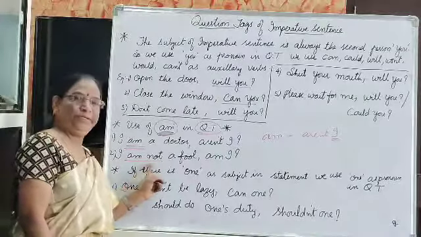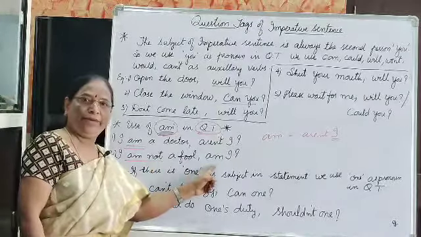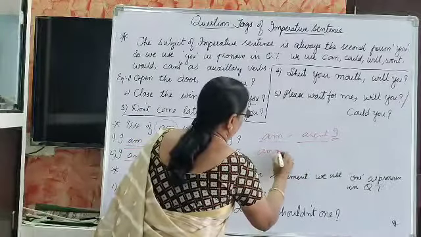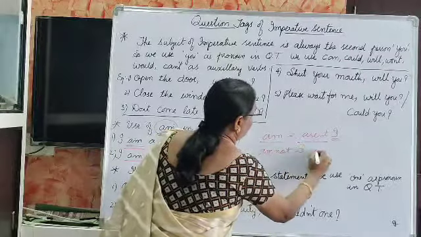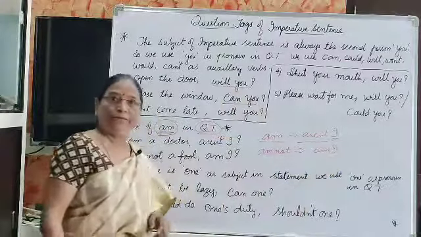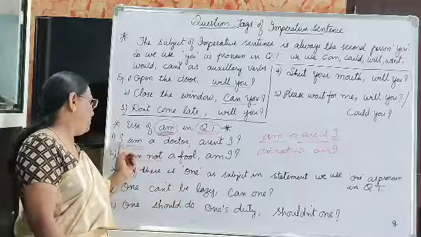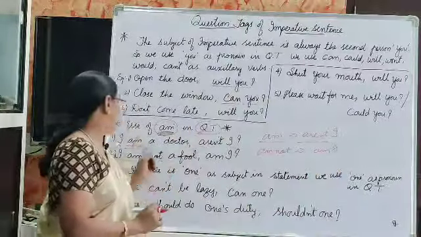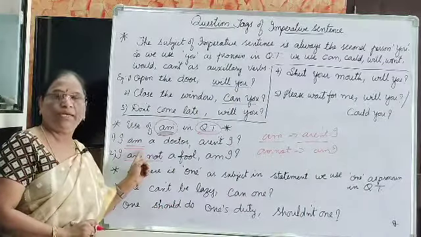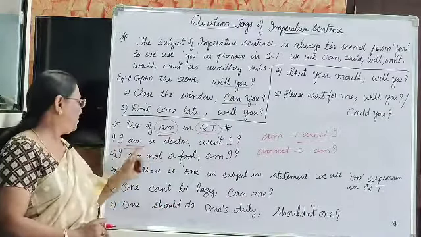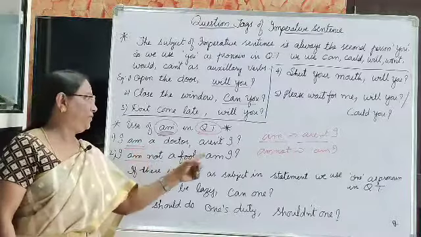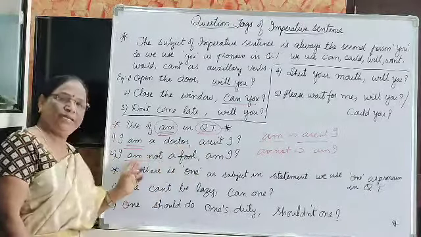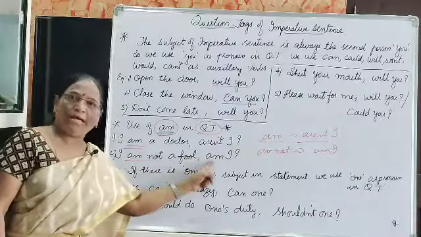In this negative statement, we should write am I. For positive we use aren't I. Am is used only with I. I am, not I are or I is. So when the statement is positive, we have to use aren't I. When the statement is negative, we should use am I.